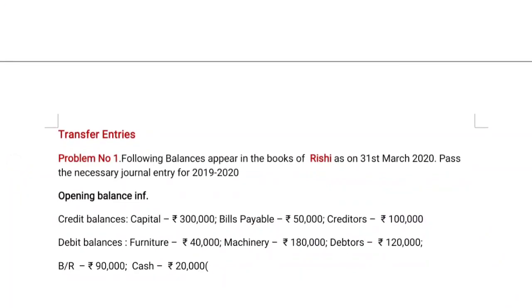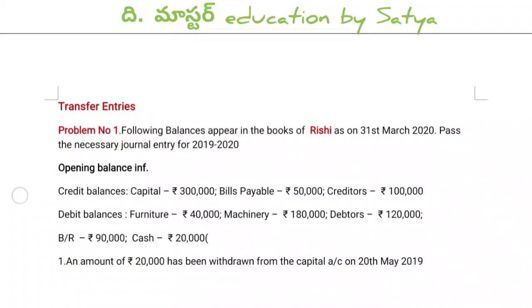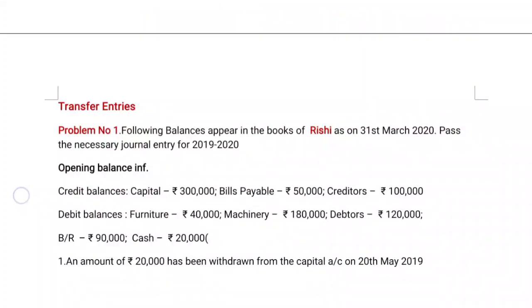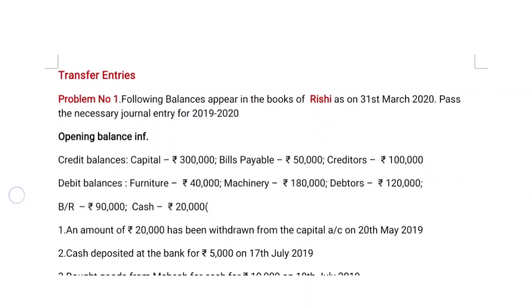This is Satya. Today our topic is transfer entries within journal proper. Now we are coming to problem number 1. The following balances appeared in the books of Rishi as on 31st March 2020. Pass the necessary journal entries for the financial year 2019-20. Now coming to the given data.